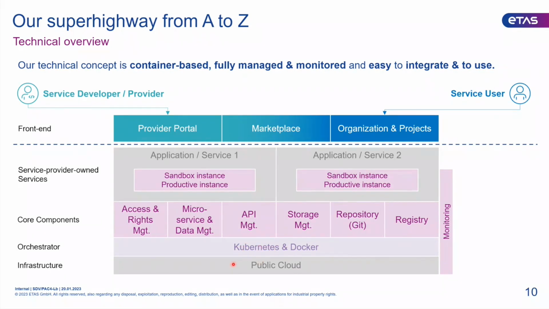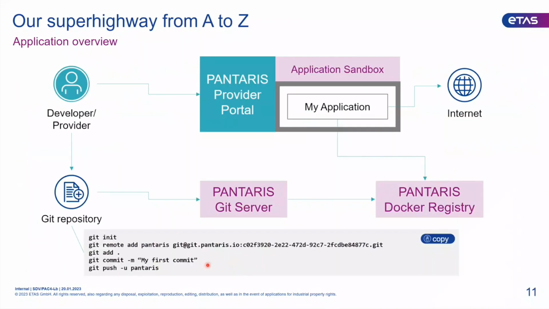Okay, maybe a little bit more insight on the next page, how we do the whole application development, what we will do today. You as a developer will have a Git repository, which you have locally, a present one. In our example today, we will start with a blank new one, which we will fill one after another with some content. But in the end, I have some basic shell commands you will have to execute to get your first code to our Panteras Git server.